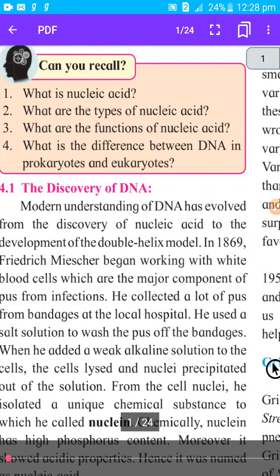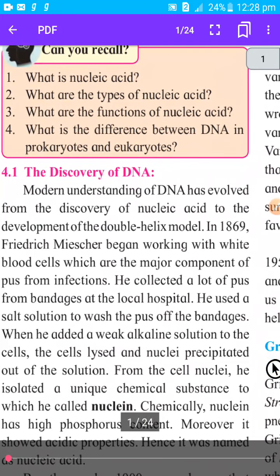Then what are the types of nucleic acid? There are two types, DNA and RNA. DNA means deoxyribonucleic acid and RNA means ribonucleic acid. These are the two types of nucleic acid. What are the functions of nucleic acid? As I have told, DNA, or deoxyribonucleic acid, is responsible for transfer of characters from parents to their offspring, or inheritance, and RNA helps in that process of transfer of characters.